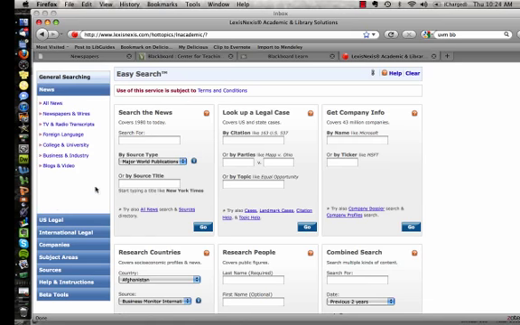Here, you can choose for more specific types of news that you wish to search, and they have some very interesting options. For example, you can search newspapers and wires, so things like the AP wire, Reuters, etc. TV and radio news transcripts, this includes things like ABC, CNN, etc. Foreign language newspapers, college and university newspapers, and information about business and industry. They've also recently added blogs and video. I'm going to go into the TV and radio transcripts section for right now and show you how to locate transcripts from radio programs.